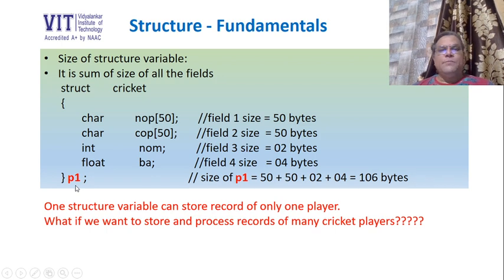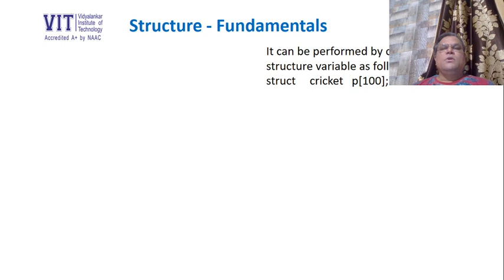So let's see how to create an array of a structure variable. It can be performed by creating an array like this: struct cricket P, where P is the name of the array, and in brackets 100 is the capacity of this array. So we are trying to create array P of capacity 100, and what is the data type of this array? Struct cricket.